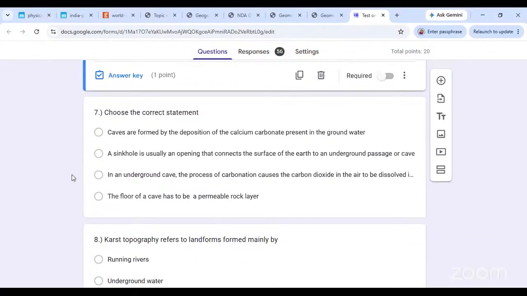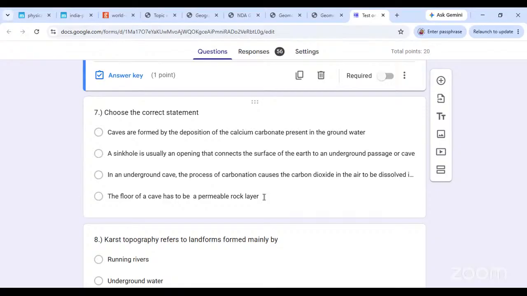Question number 7. Choose the correct statement. Caves are formed by the deposition of calcium carbonate present in the groundwater. A sinkhole is usually an opening that connects the surface of the earth to an underground passage or cave. In an underground cave, the process of carbonation causes the carbon dioxide in the air to be dissolved in water. The floor of the cave has to be a permeable rock layer.